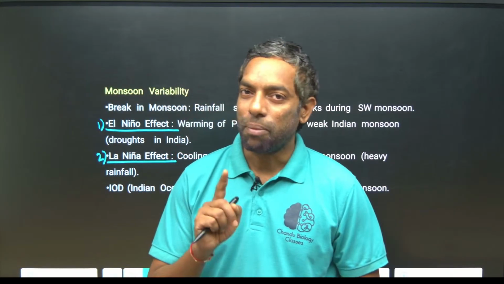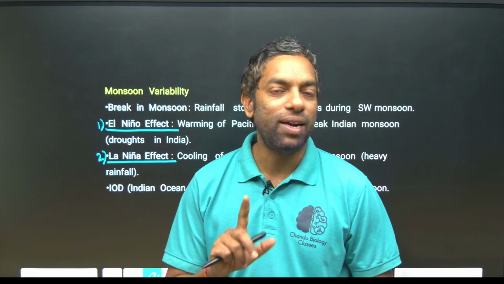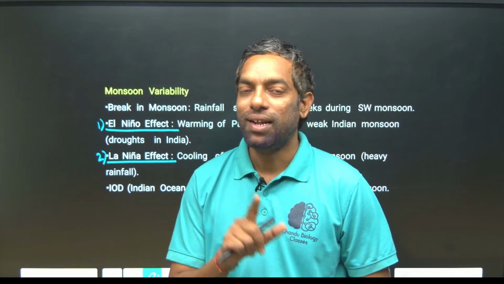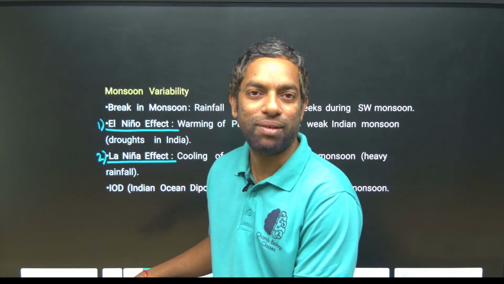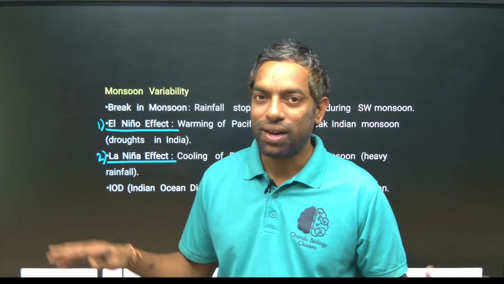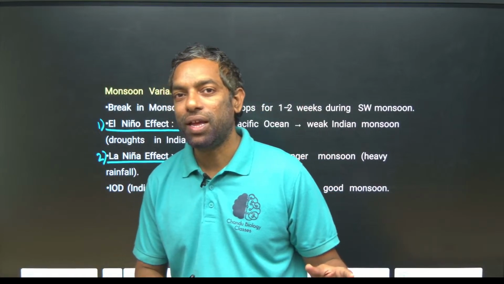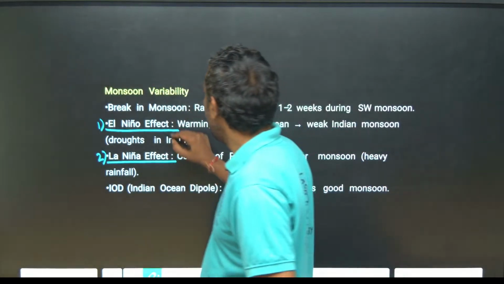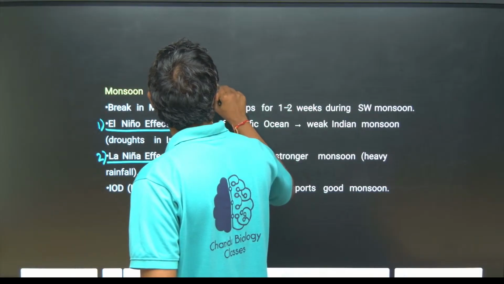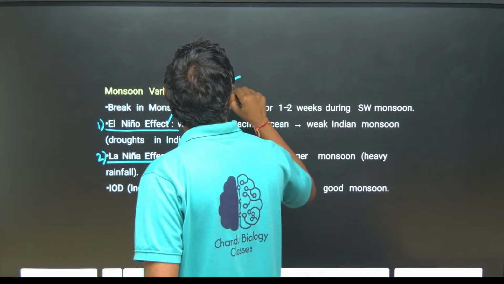I am going to create a video tomorrow particularly about El Nino and La Nina. This is a huge concept, guys. There may be a question. This is not about the Indian climatic system, it is about the world climatic system. El Nino and La Nina are Spanish words. El Nino is a Spanish word, and they can ask you such a question also. It means baby boy.